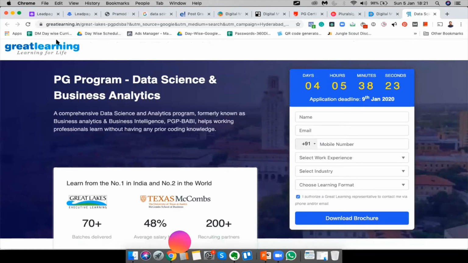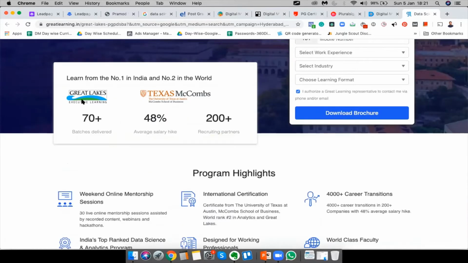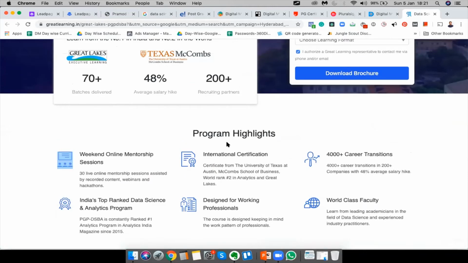And if you look at this website, it's very interesting because the only thing where we can click in this whole website is this download brochure. So for example, I am clicking at Great Learning, the logo here, nothing's happening. I'll come here, I'll click on these images, nothing's happening. I'm gonna try to click on this weekend online mentorship, nothing's happening.